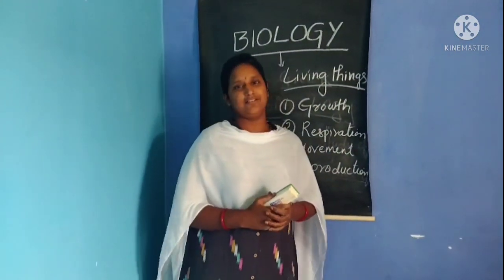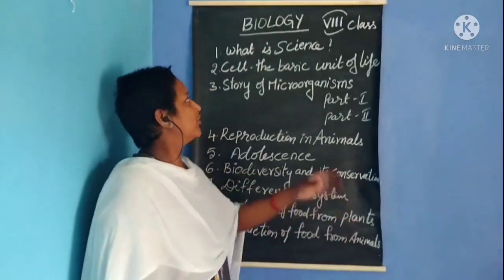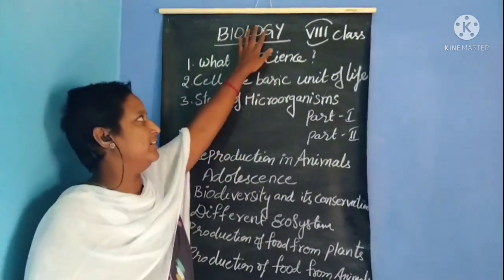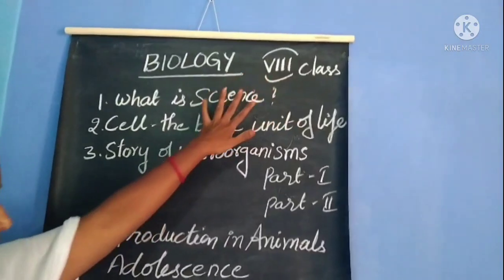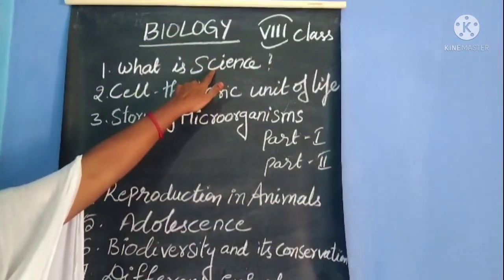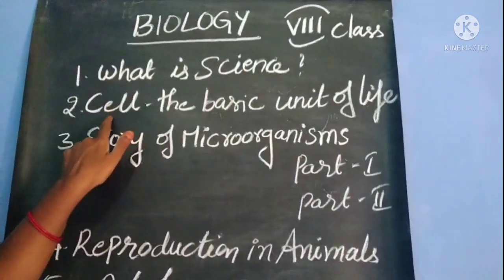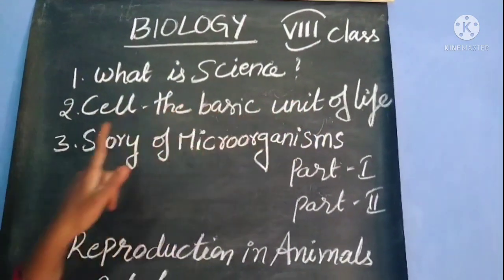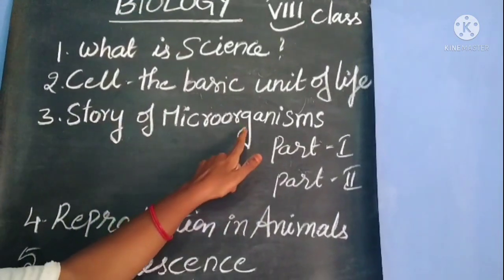Okay, children? So coming to the topics of biology in 8th class, we have 9 lessons. First lesson is what is science. Second one, cell, the basic unit of life. Third one, story of microorganisms.